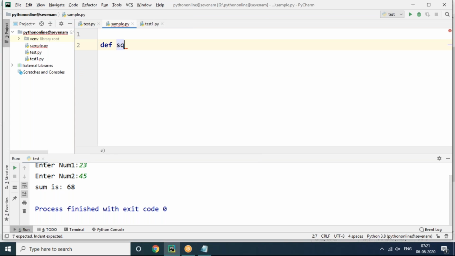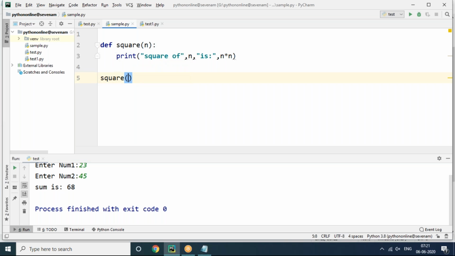For example, I want to find out the square of a given number. So n is my input number. I need to find the square of the given number. Now square of n is what I need to say. Then n into n I need to say as the square.